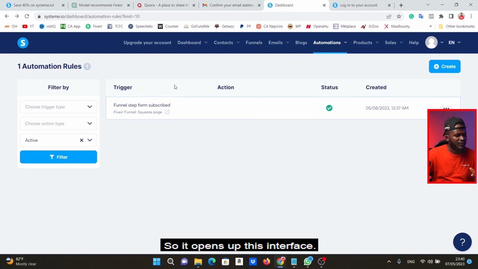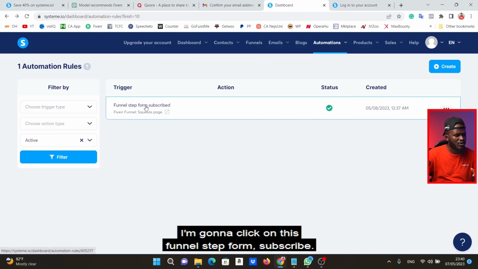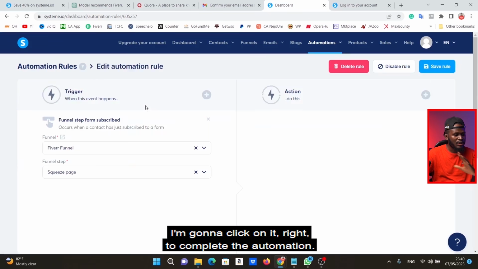So it opens up this interface. I'm going to click on this funnel step form subscribe. I'm going to click on it, right, to complete the automation.